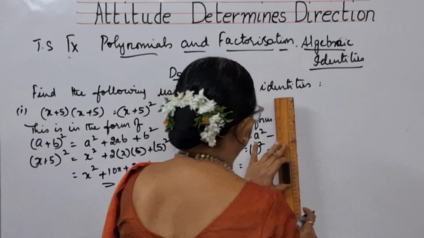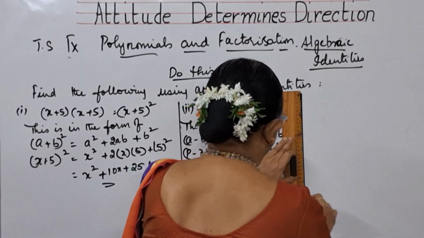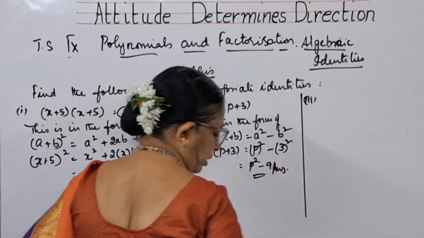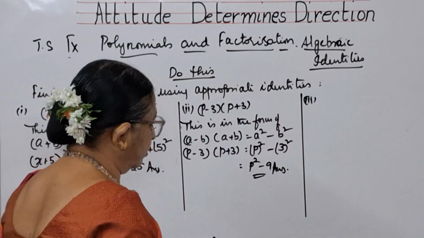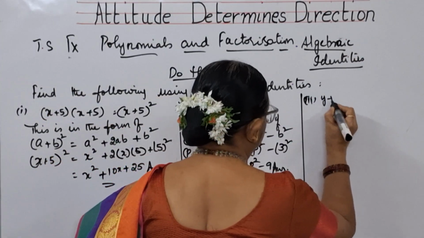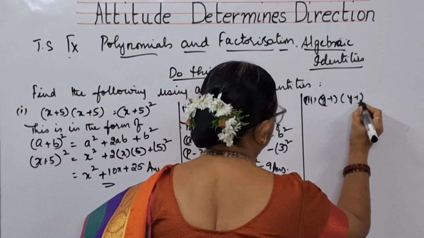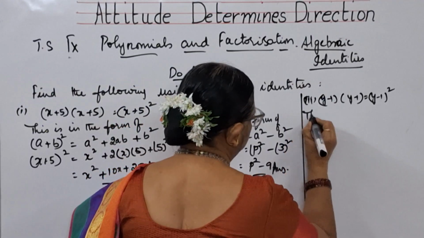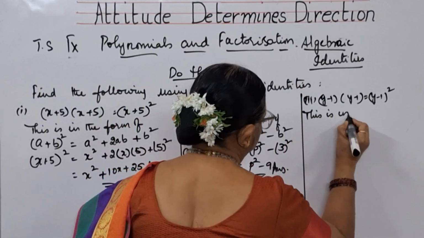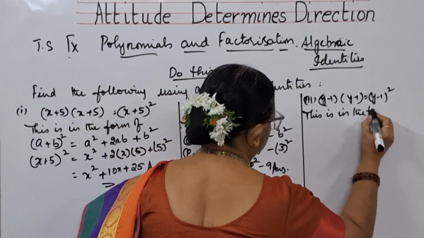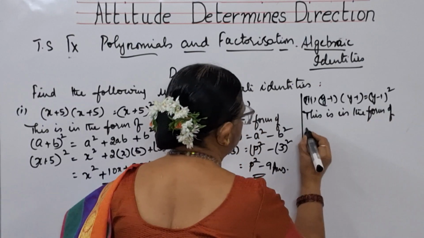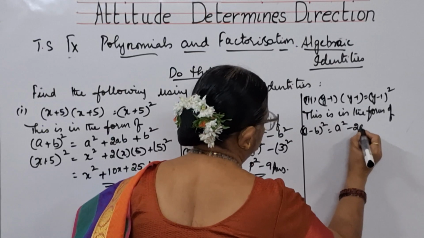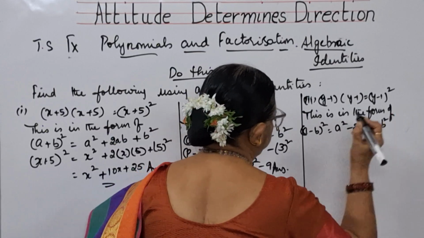Now we will see the third bit. What is the third bit? Third bit is y minus 1 into y minus 1. This is nothing but y minus 1 whole square. So what you will write? This is in the form of a minus b whole square, that is a square minus 2ab plus b square.